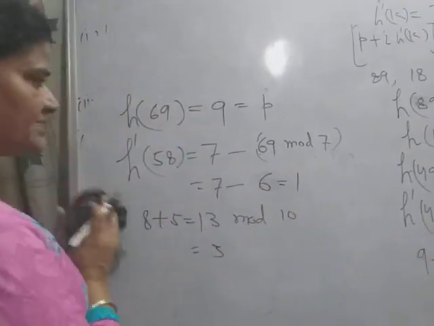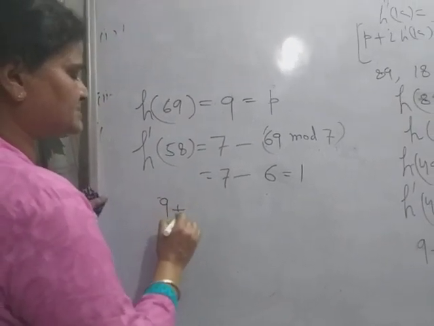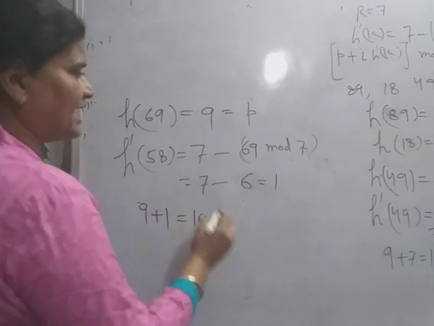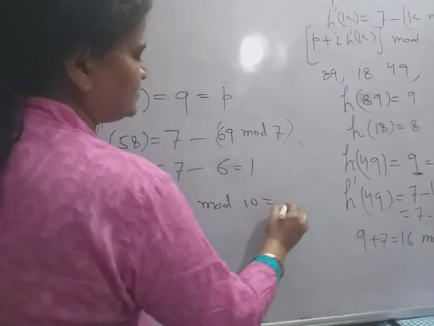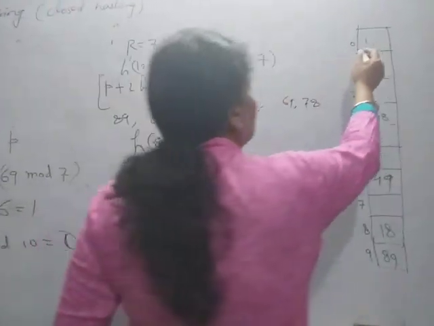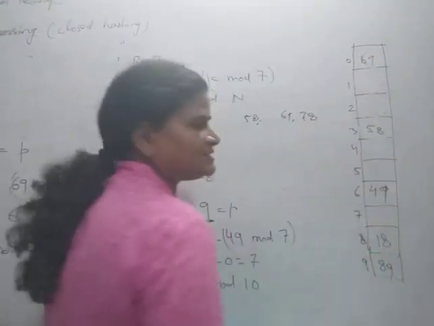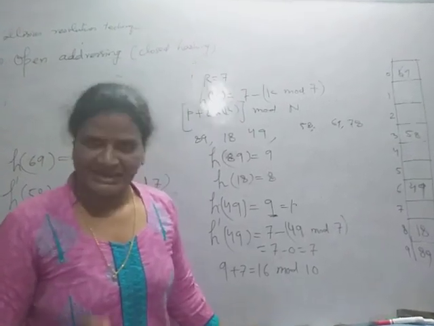Okay. So the next location is what? 9 plus 1, that is 10, and 10 mod 10, that is 0. So here the 69 will be stored at this location. So this is the double hashing in the case of open addressing.